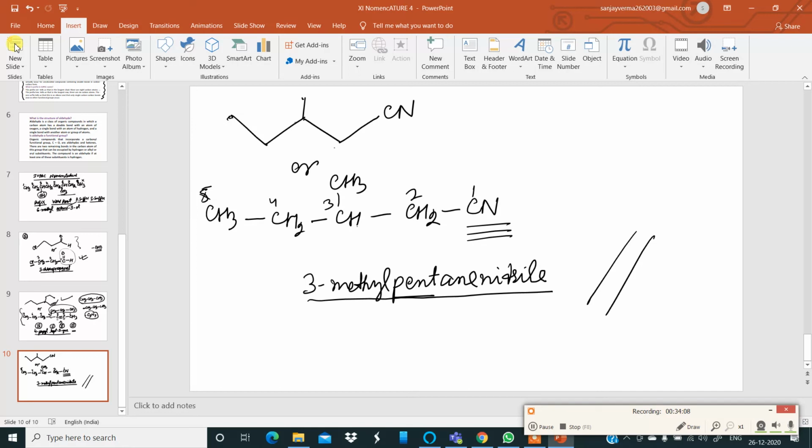Okay, so we have got some very wonderful idea today about how to open up and write the bond line notation formula of organic compounds. That is quite marvelous.